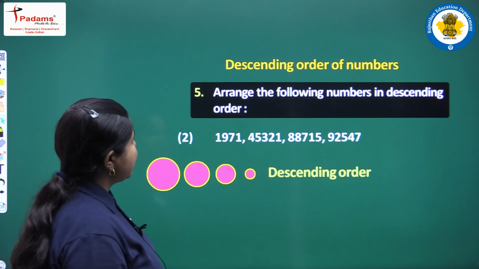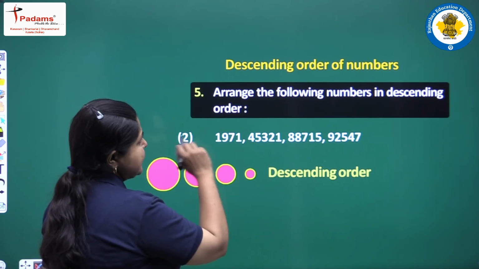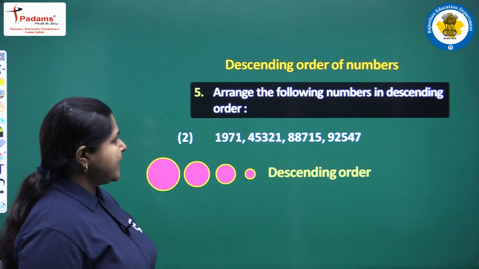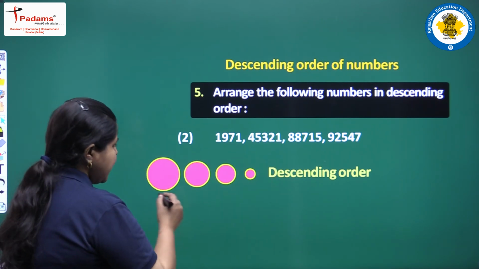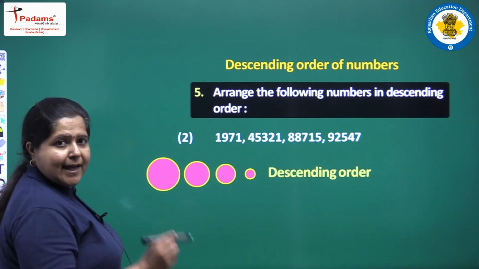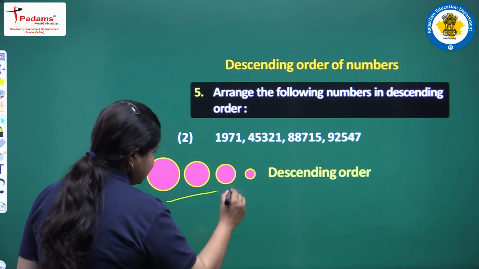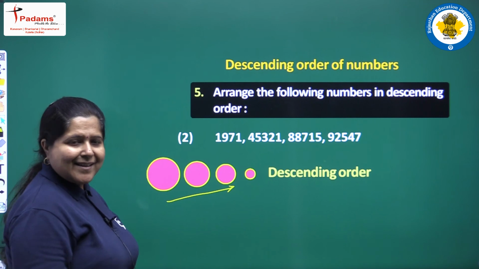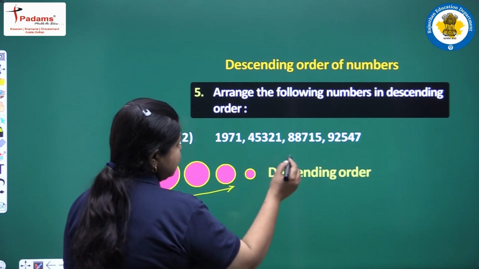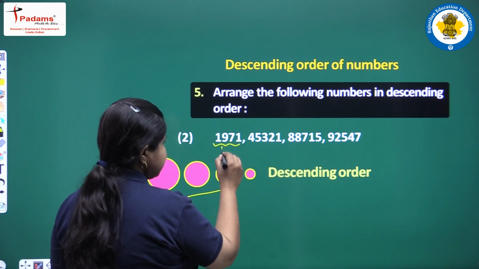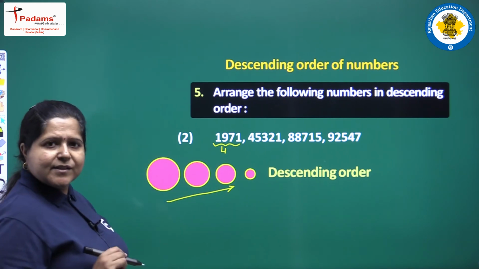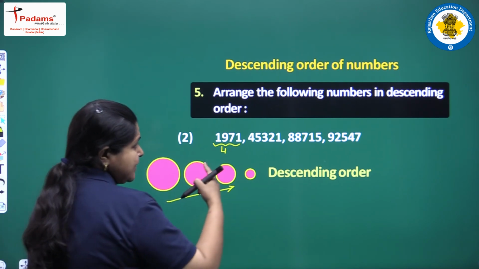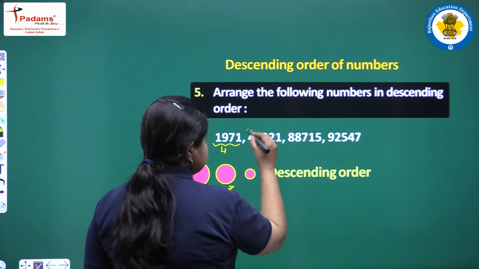Again we have one more question on descending order. Arrange the following numbers in descending order. These are the numbers, and descending order means arrangement from greatest to smallest. So, select the greatest number. This is having only 4 digits. So, clearly this is the smallest number. Then which one is the greatest? Compare the